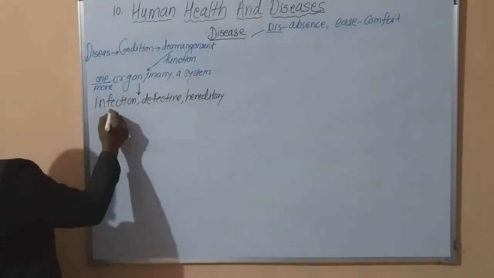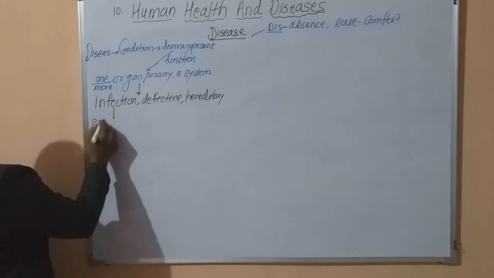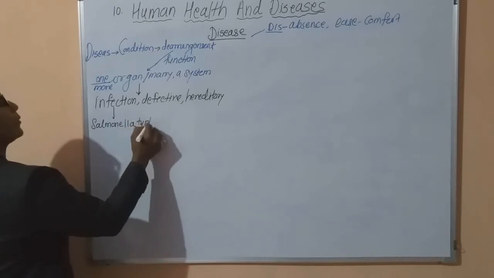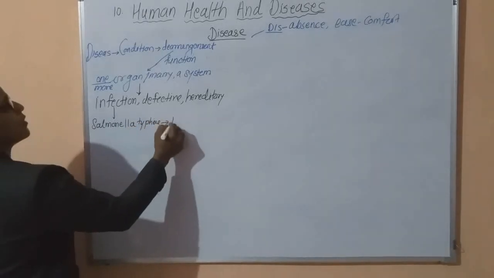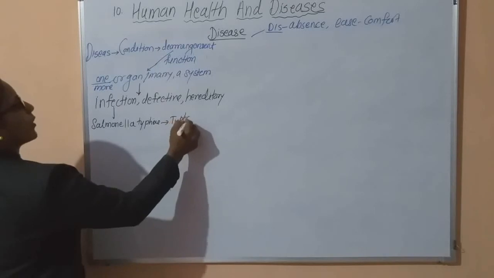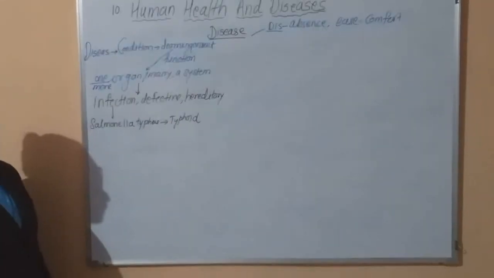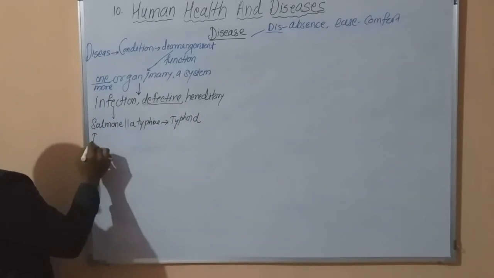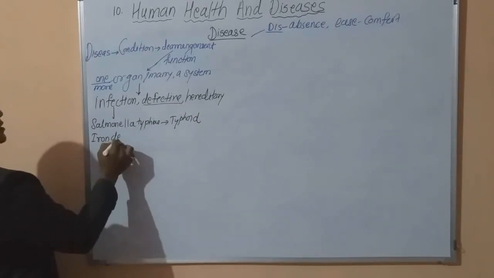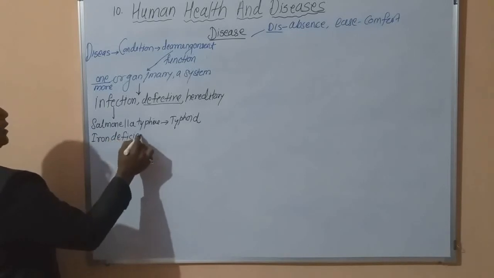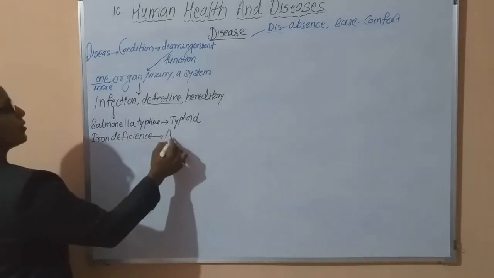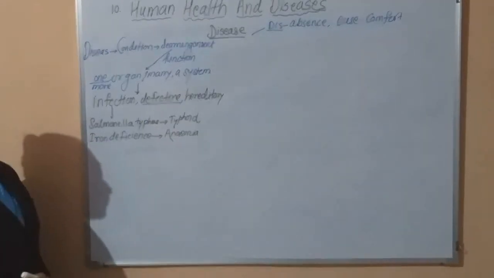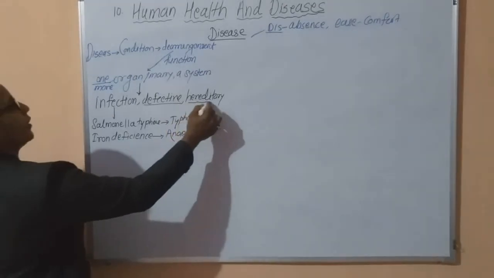For example, suppose there is infection by the bacteria Salmonella typhi. Okay, it results in the disease typhoid. Which disease? Typhoid. Sometimes a defective diet: suppose there is an iron deficient diet, meaning if the iron in our diet is less, it results in a disease. The disease is called anemia. Okay. Third one is hereditary.